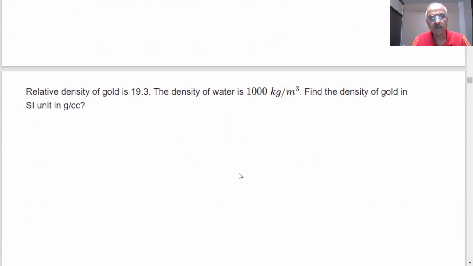Another top question is coming, students. Relative density of gold is 19.3. Density of water is this. Find the density of gold in gram per cc. Such questions can be asked to the students.